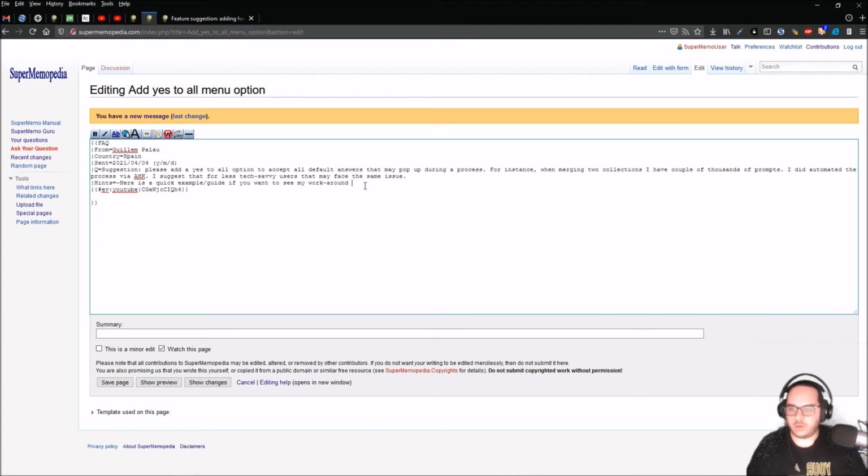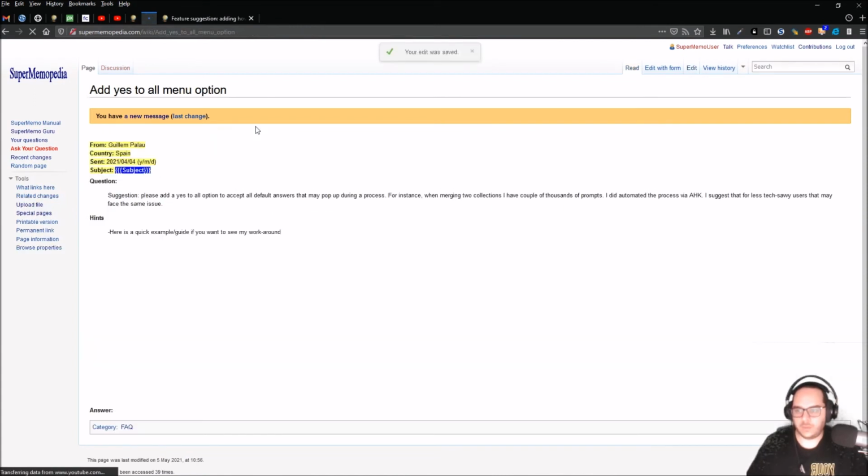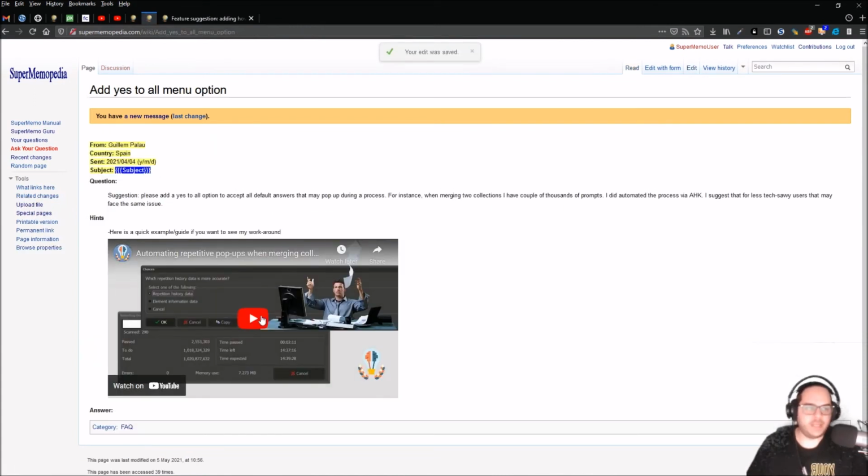Just to make sure, I will make a force line break, minor edit, save page. Now it will ask me to type in Supermemo. And voila, magic happens.